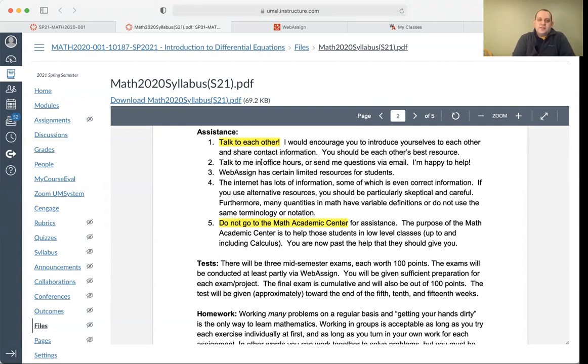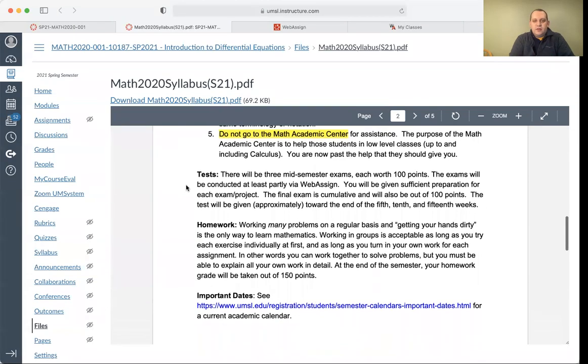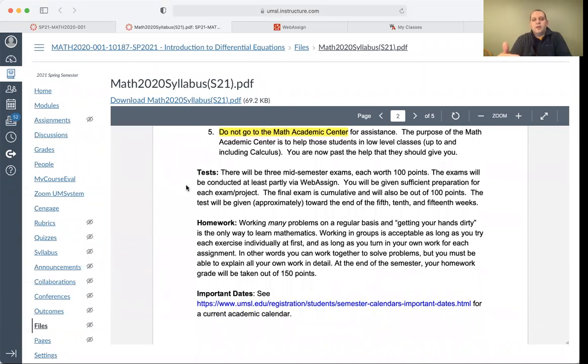Other options as far as assistants go is, again, just talk to each other, email me, or come to office hours. And then Webassign has a limited amount, but a little bit of feedback for you, some problems that you can see them solve and so on. I would really encourage you not to use the internet because different people have different notations and different things, and things can go wrong there. And definitely don't use the Math Academic Center. So you're now at the point, the Math Academic Center at UMSL on the second floor of SSB is really meant to cover all classes up to calculus. You're beyond that now. And so you should not be going there for any help.